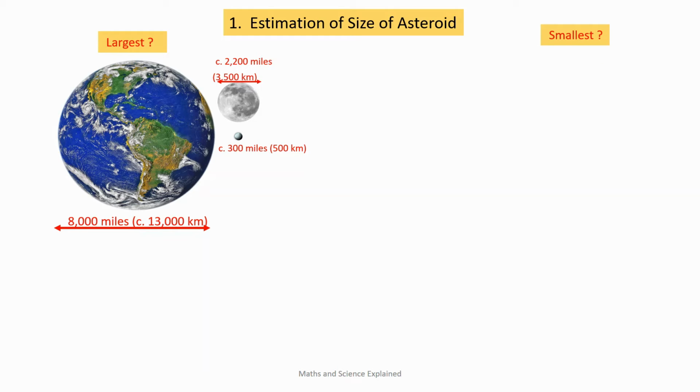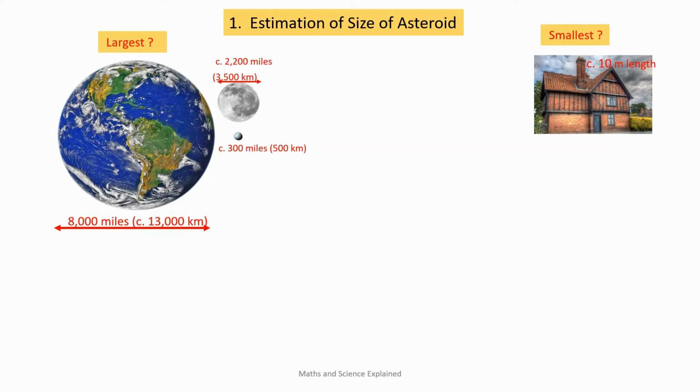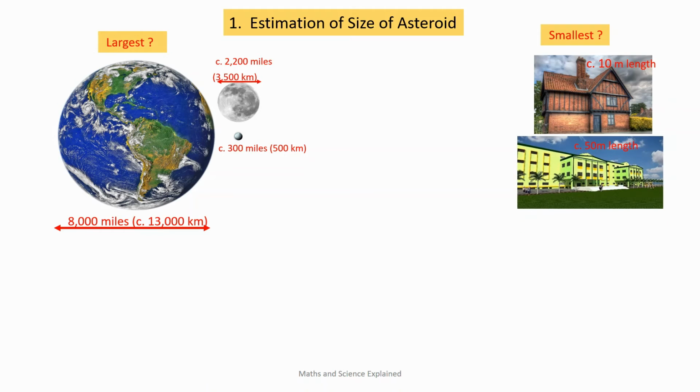Well, it must have been bigger than a football, say. How about a building, such as a 10-meter house? Probably too small. How about a 50-meter school? Now that seems more plausible, so we will go with that. Thus, we have now derived a range of 50 meters to 500 kilometers, or 5 times 10 to the 1 to 5 times 10 to the 5 meters, a span of 4 orders of magnitude.